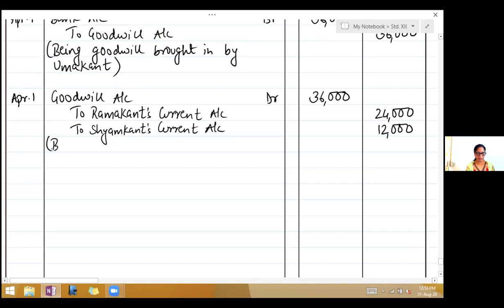Narration being goodwill credited to old partner's current account.